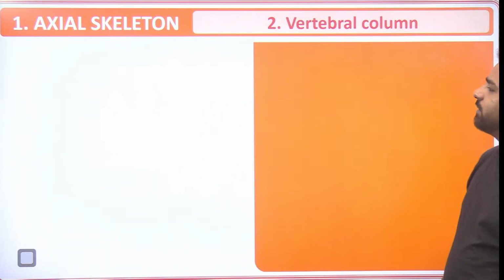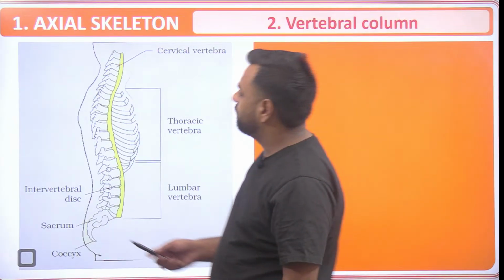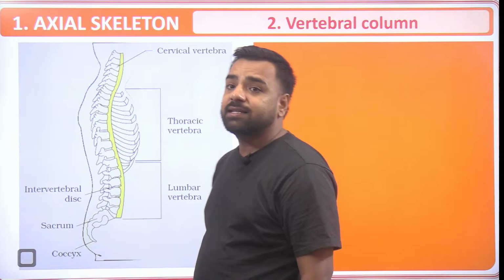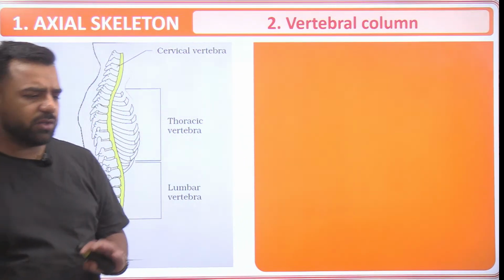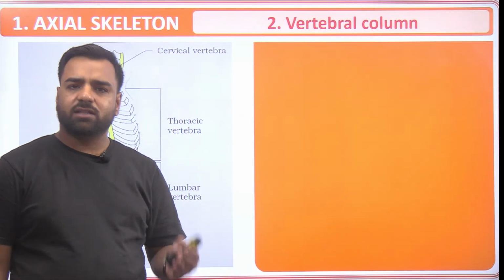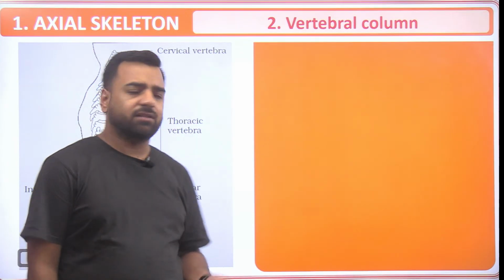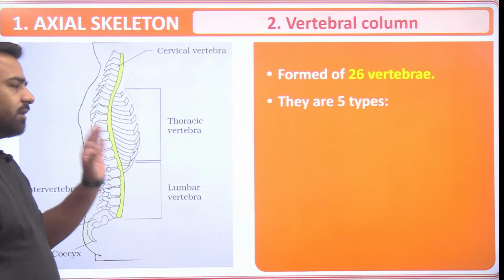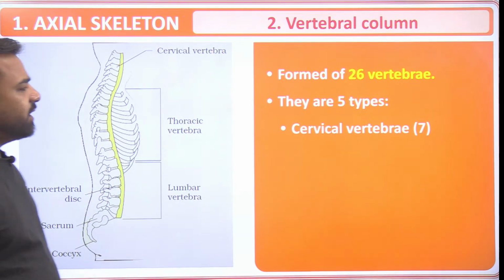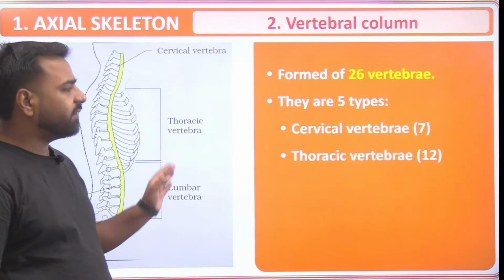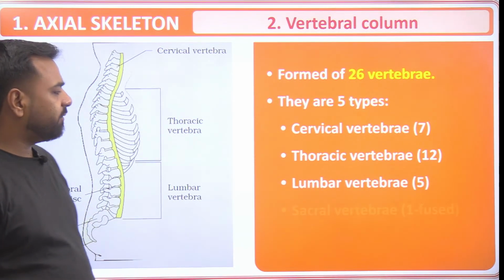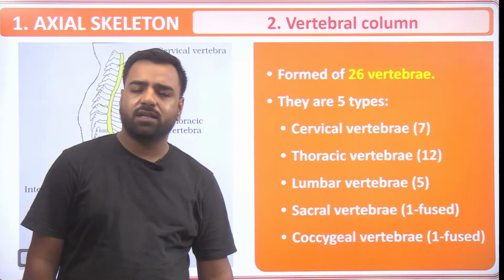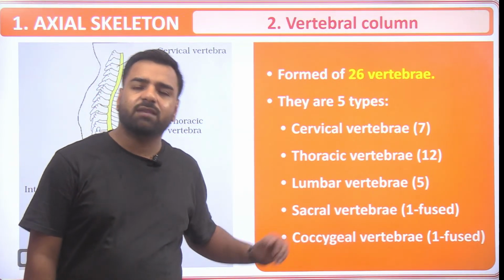Now let's talk about the vertebral column, that is the back part of our body. This is the vertebral column, within which the spinal cord actually lies. But we are not going to discuss the spinal cord today. We have already discussed it in the past class, in the brain section. Here it is formed of 26 vertebrae, which are of 5 types. Cervical vertebrae, there are 7. Thoracic vertebrae, 12. Lumbar vertebrae, 5. Sacral vertebrae, 1 fused, and coccygeal vertebrae, 1 fused again. And this last one is also known as the tailbone.